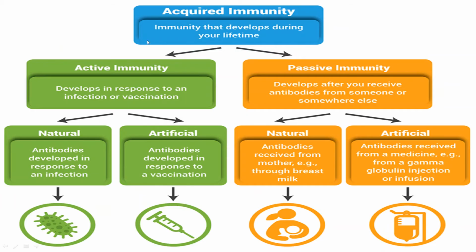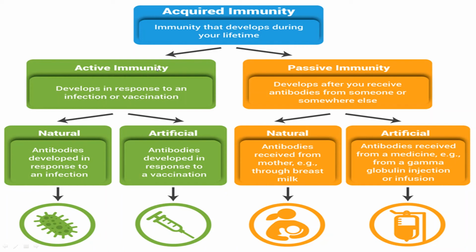So what is active immunity? It develops in response to any infection or vaccination. It develops either in response to a previous infection or vaccination. And passive immunity develops after you receive antibodies from someone or somewhere else. You are receiving them from somewhere else, and here through vaccination. So this is immunity that occurs during lifetime.